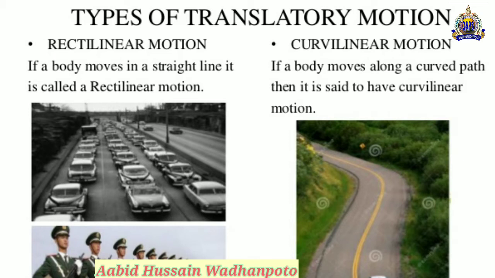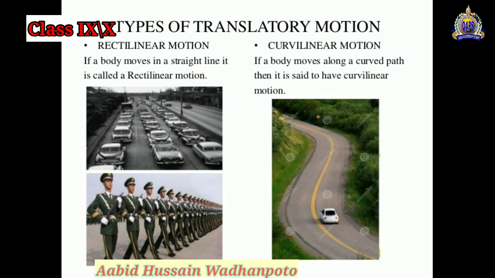Another example here is the armed forces, who are also moving in a straight path. So the movement of these soldiers can also be said to be the rectilinear motion here.